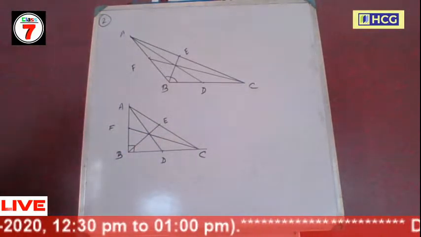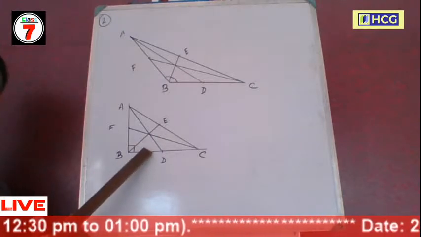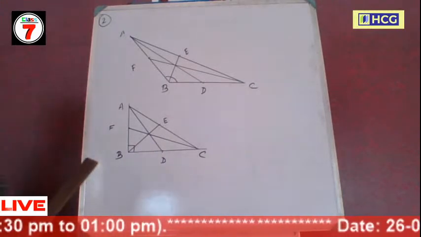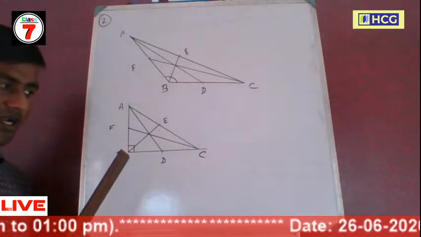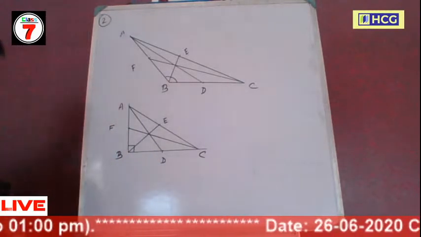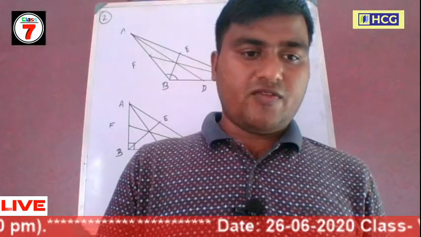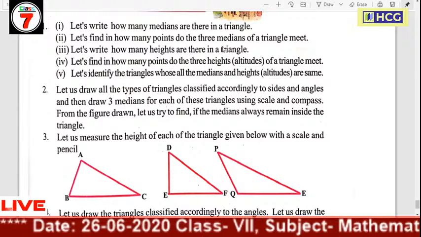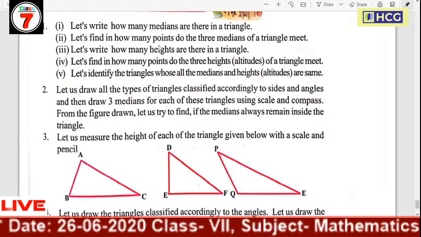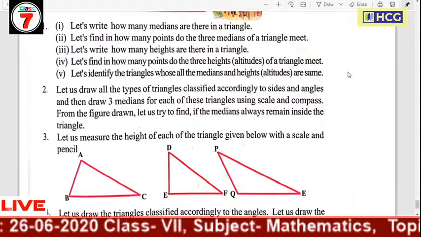From the figure we see that three medians are inside the triangle, and three medians are concurrent. This is the answer of question number 2. The medians always remain inside the triangle, and three medians are concurrent.